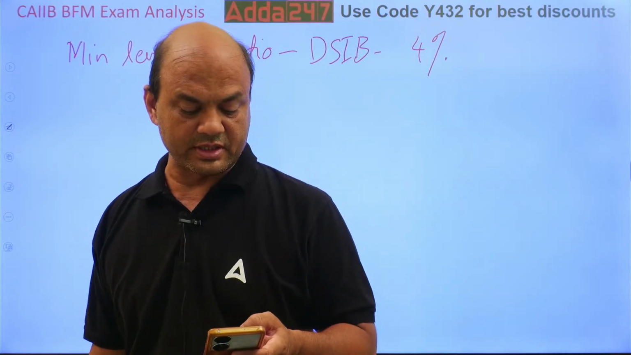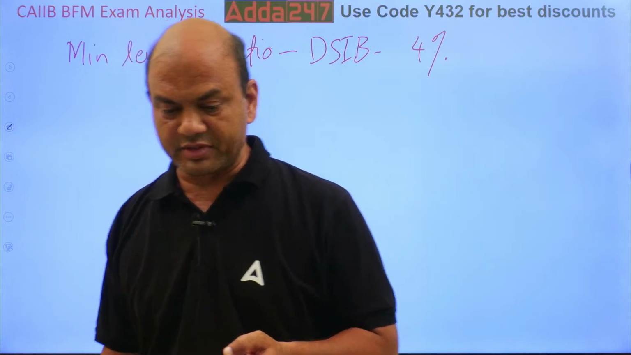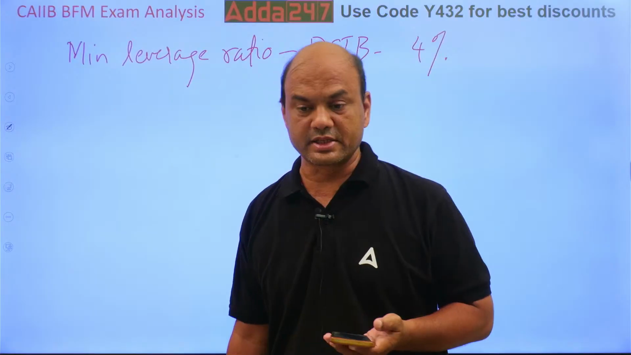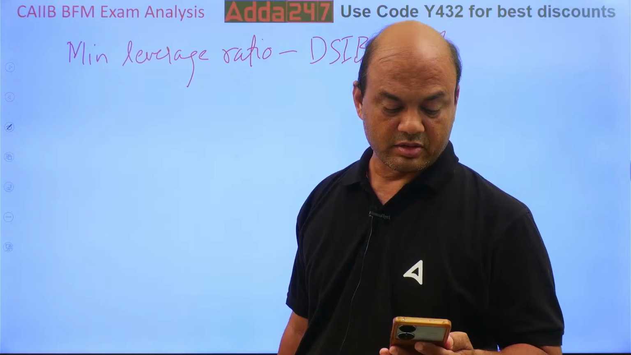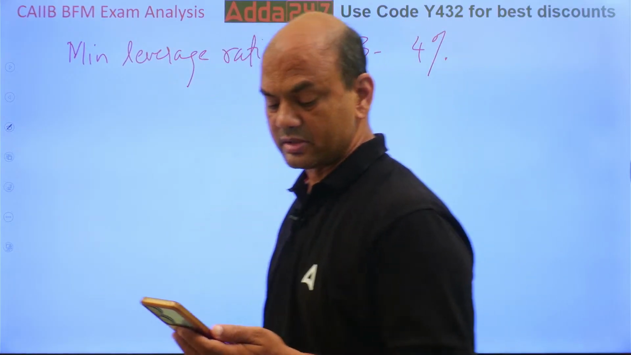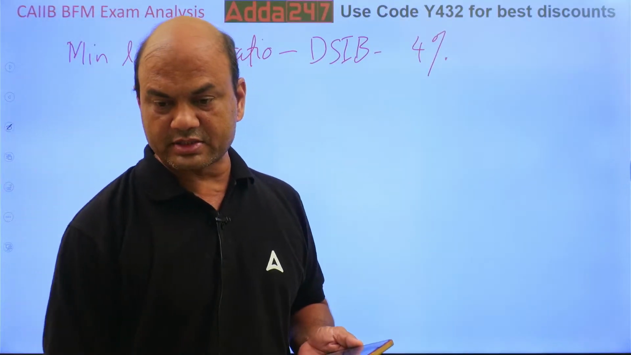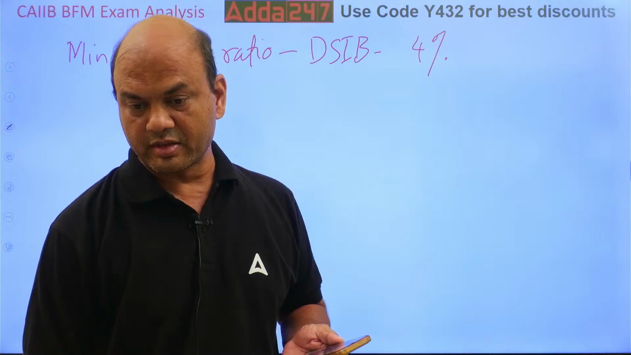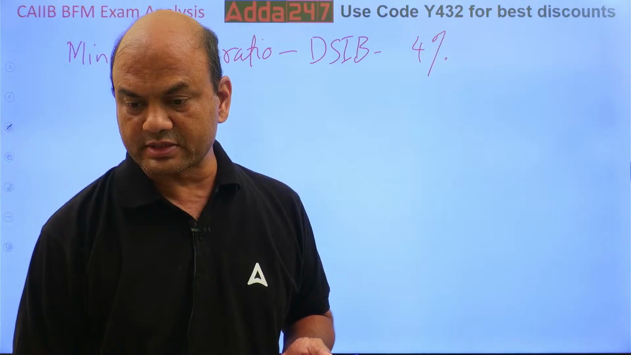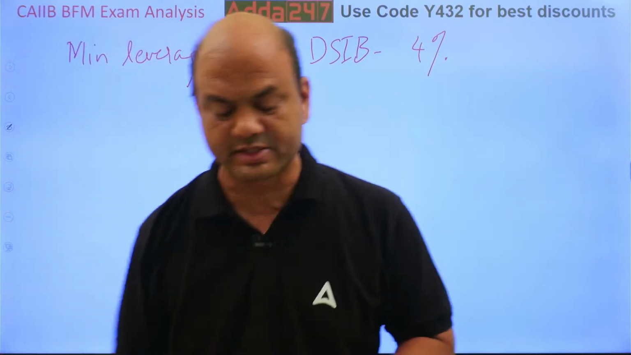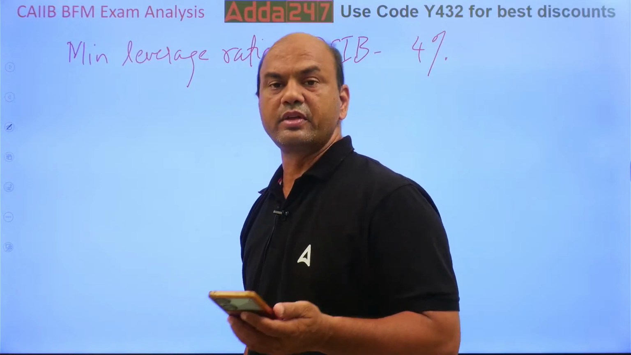DSIB was one question. Then there was a question on exchange rates. Exchange rates are usually quoted by delivery of currency. Can anyone elaborate on this? Exchange rates are usually quoted by delivery of currency, that was one question.